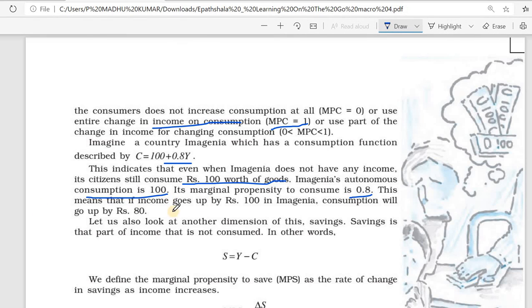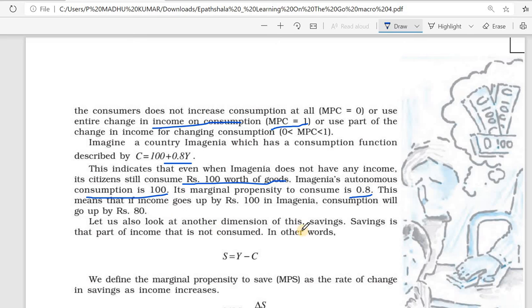This means that if income goes up by 100 rupees, then Imagineer's consumption will go up by 80 rupees, since 0.8 of 100 is 80 rupees. So when income increases, consumption will go up by 80.